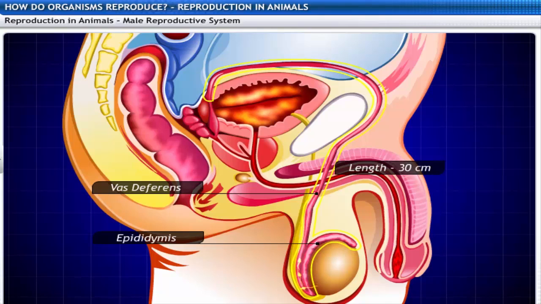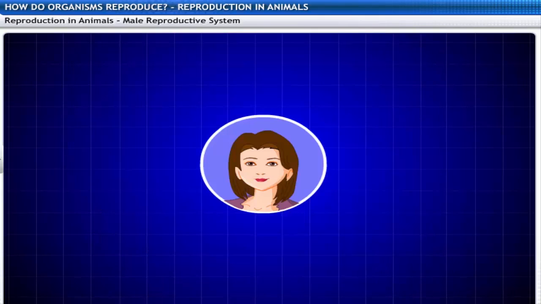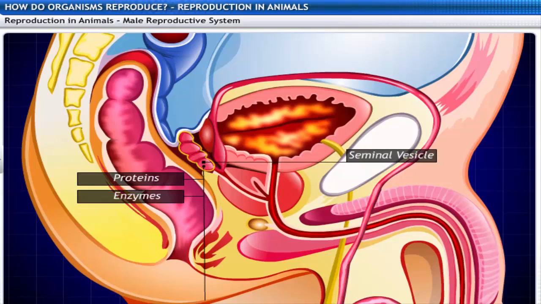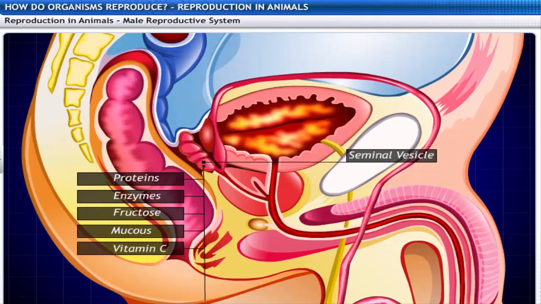The muscles in the walls help to propel the sperm forward. What secretions are made by the glands? The secretions from the seminal vesicle contain proteins, enzymes, fructose, mucus, vitamin C,